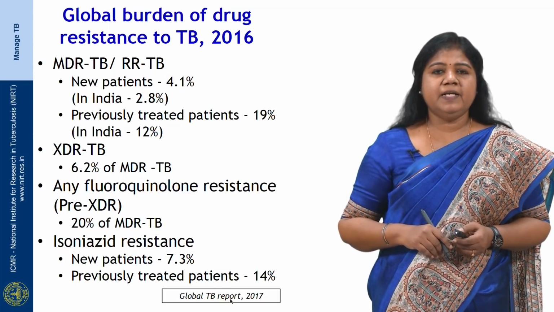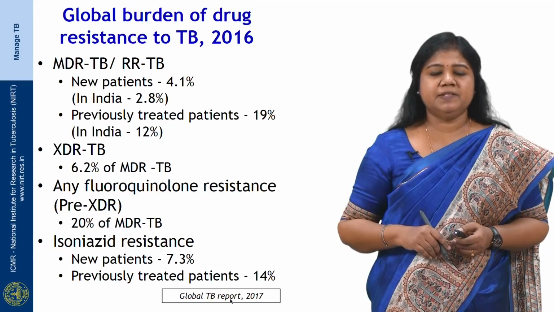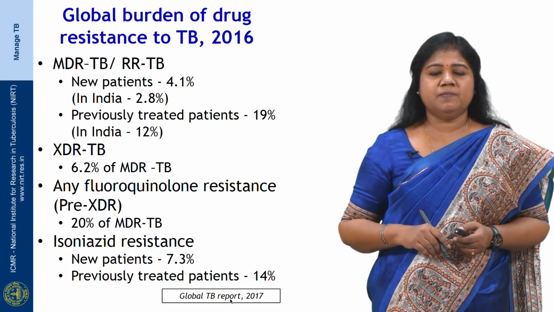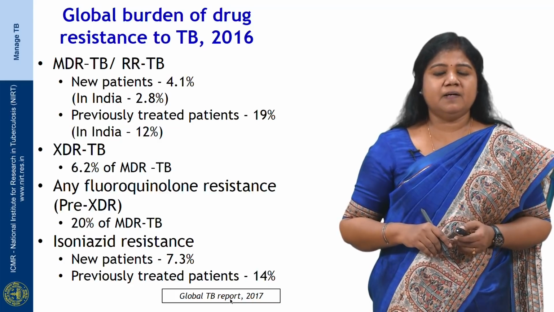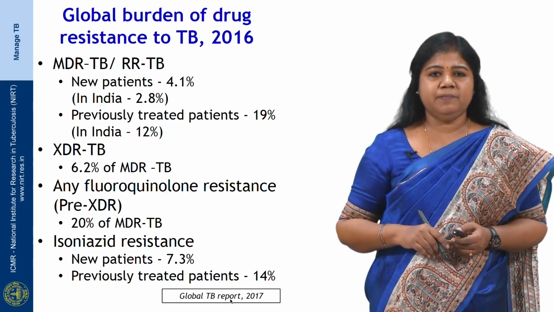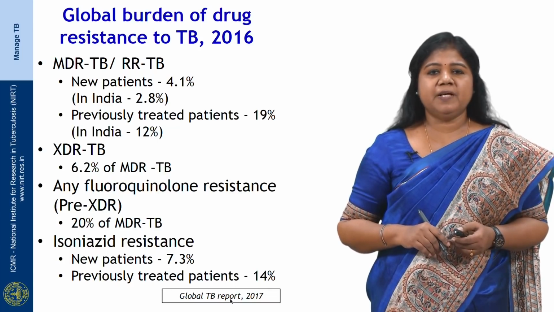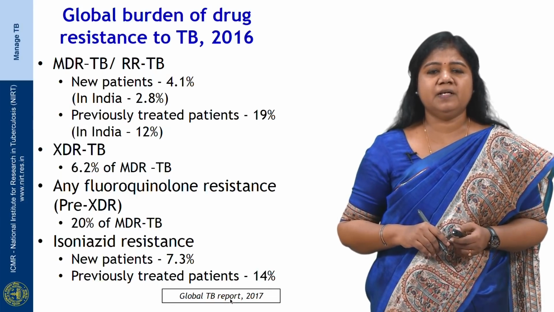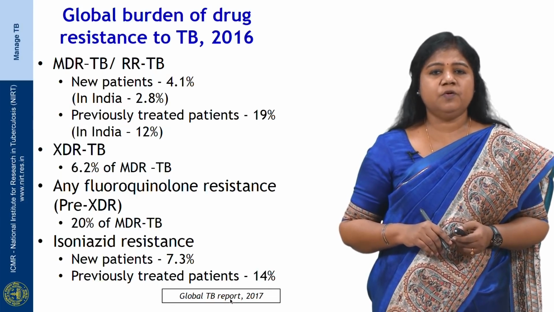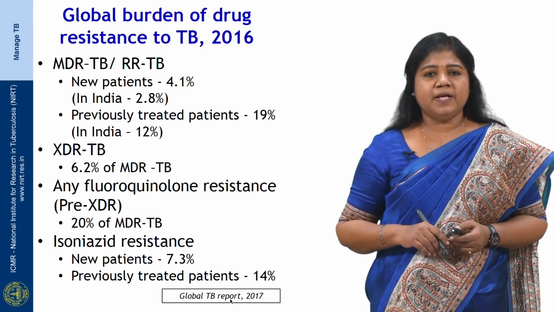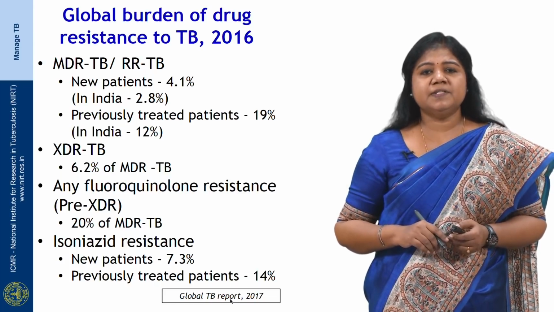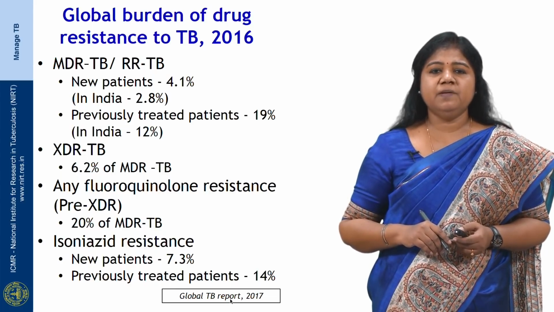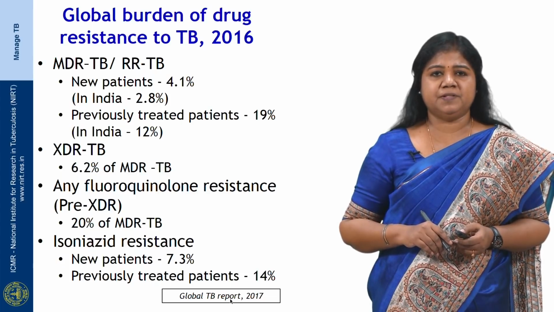There were about 84,000 MDR-TB cases that were reported from India, and in new patients, MDR-TB was about 2.8% and about 12% in previously treated patients. 6.2% of the MDR-TB patients were XDR-TB, and 20% of MDR-TB patients had any fluoroquinolone resistance, otherwise known as pre-XDR. Isoniazid resistance was observed in 7.3% of the new patients and 14% of the previously treated patients.